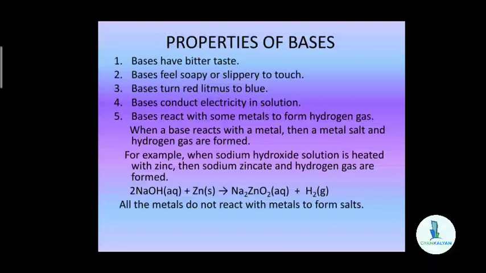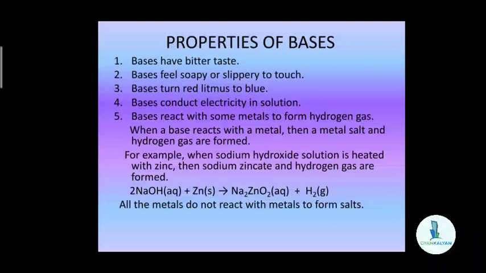The next is that bases turn red litmus to blue. When you dip a red litmus paper into a basic solution, you will find the color changes from red to blue. For example, if you dip a red litmus paper in sodium hydroxide solution, the color changes from red to blue.